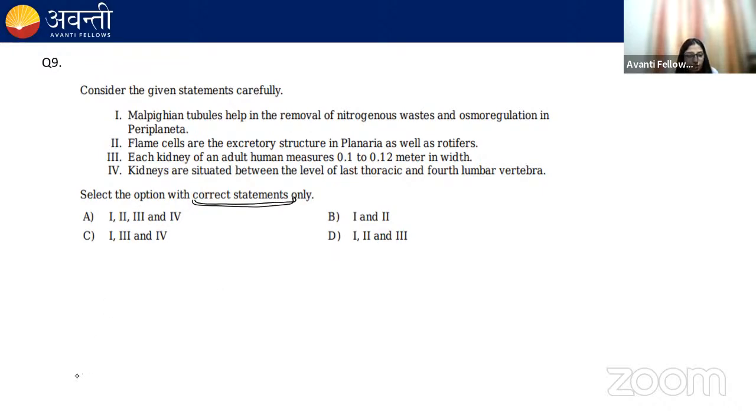See, the question is saying that Malpighian tubules help in the removal of nitrogenous waste and osmoregulation in Periplaneta. Malpighian tubules are present in cockroach, right? And Periplaneta is a genus of cockroach, the American cockroach.